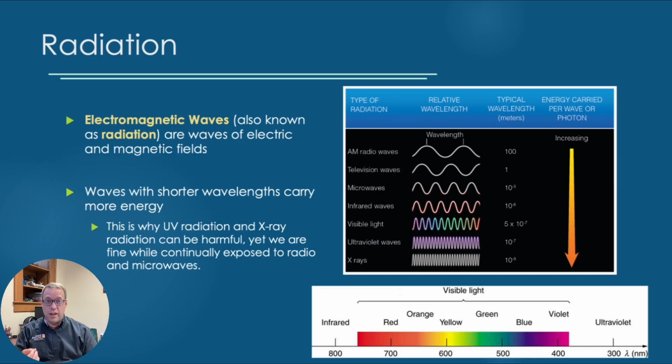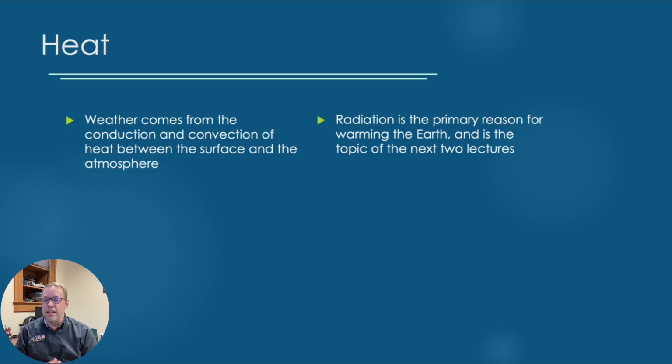Gamma rays, which are the type of radiation everyone's scared of, all those are rather dangerous, whereas AM waves and microwaves, at least to some degree, are perfectly safe and harmless. It's because of the amount of energy they carry. If I'm hit by an AM radio wave, I'm not getting hit by much energy. But if I'm hit by a single X-ray, yeah, it's going to carry a lot more energy than the longer radio waves.